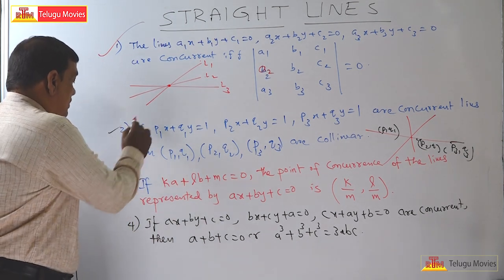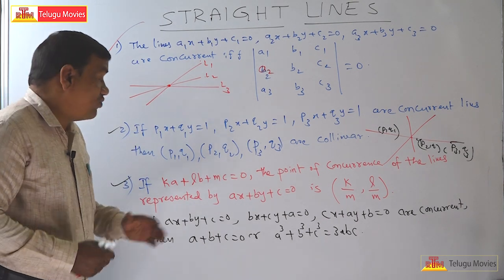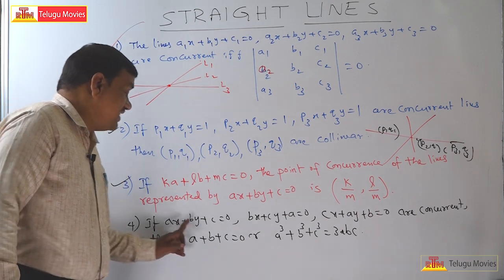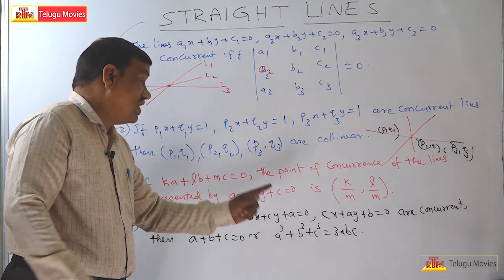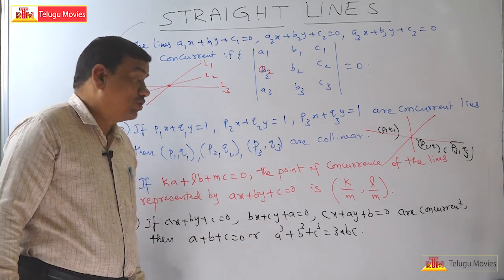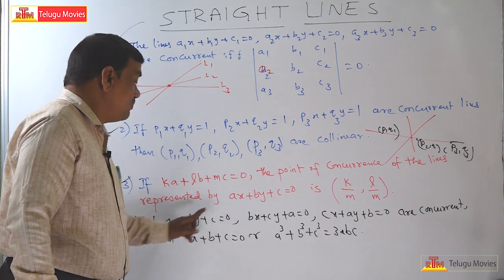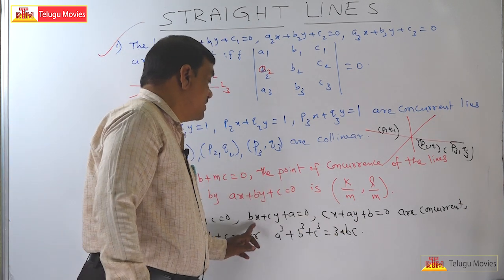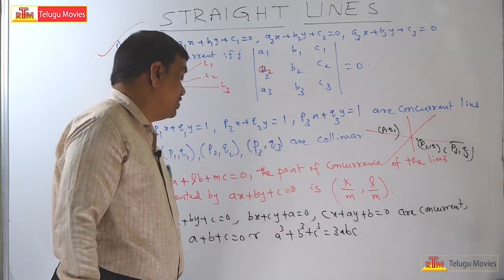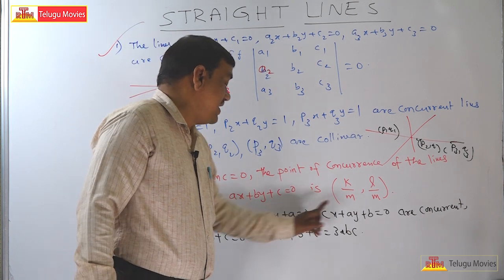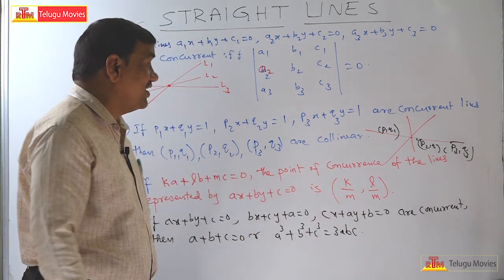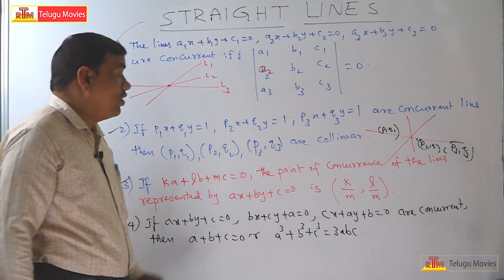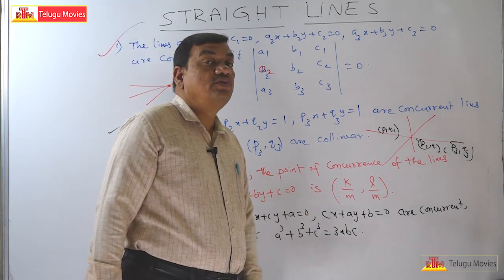Next one is, see here, these lines are in somewhat symmetric form. Symmetric form means here cyclic form, not symmetric form, cyclic form. Ax plus By plus C is equal to 0. Next line is Bx plus Cy plus A is equal to 0. That means in place of A, B came, in place of B, C came, in place of C, A came, cyclic. The next line is Cx plus Ay plus B is equal to 0. So the three lines are cyclic. If these three lines are concurrent, then A plus B plus C is equal to 0 or A cube plus B cube plus C cube is equal to 3ABC.